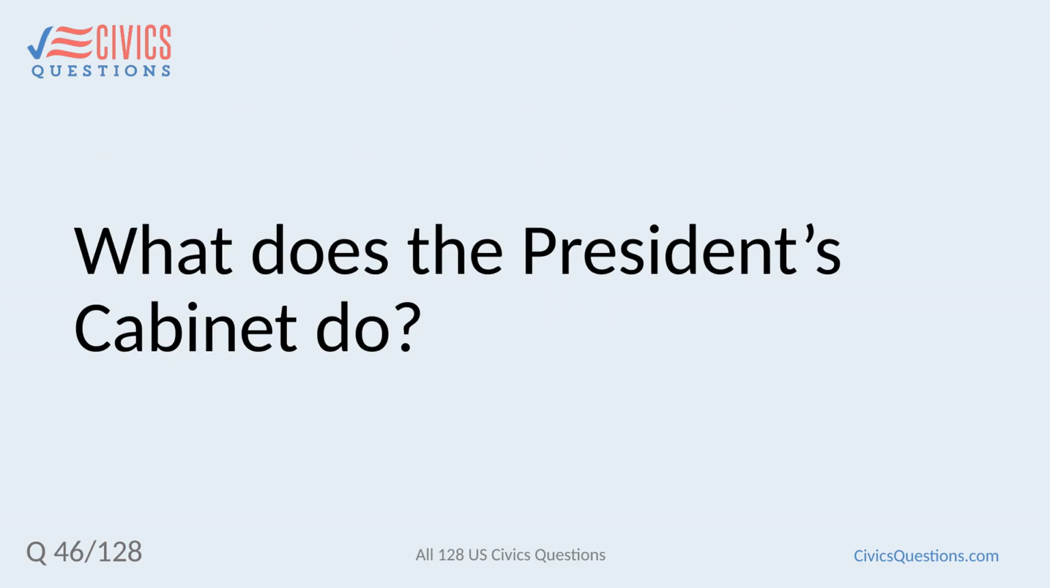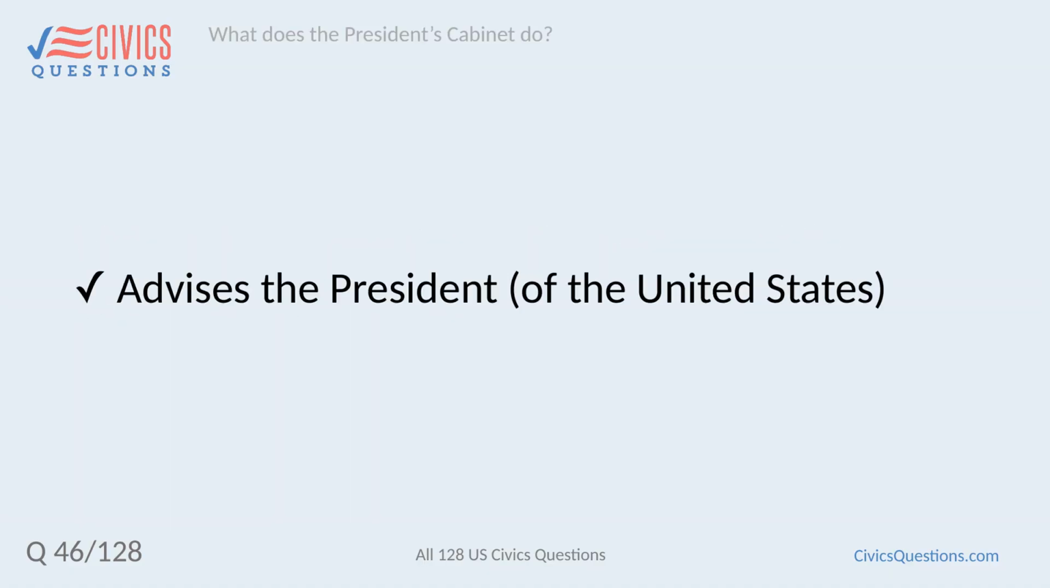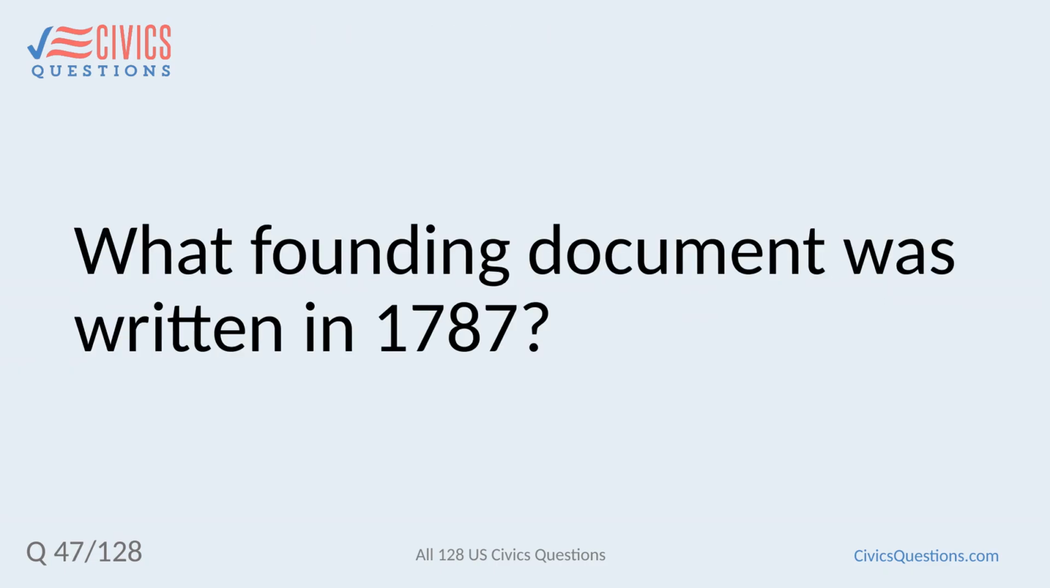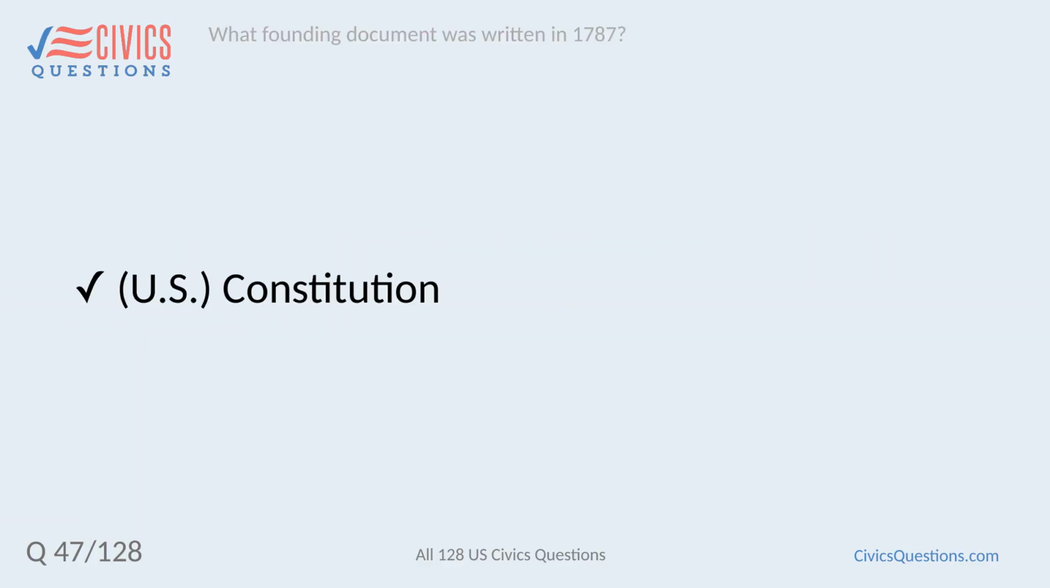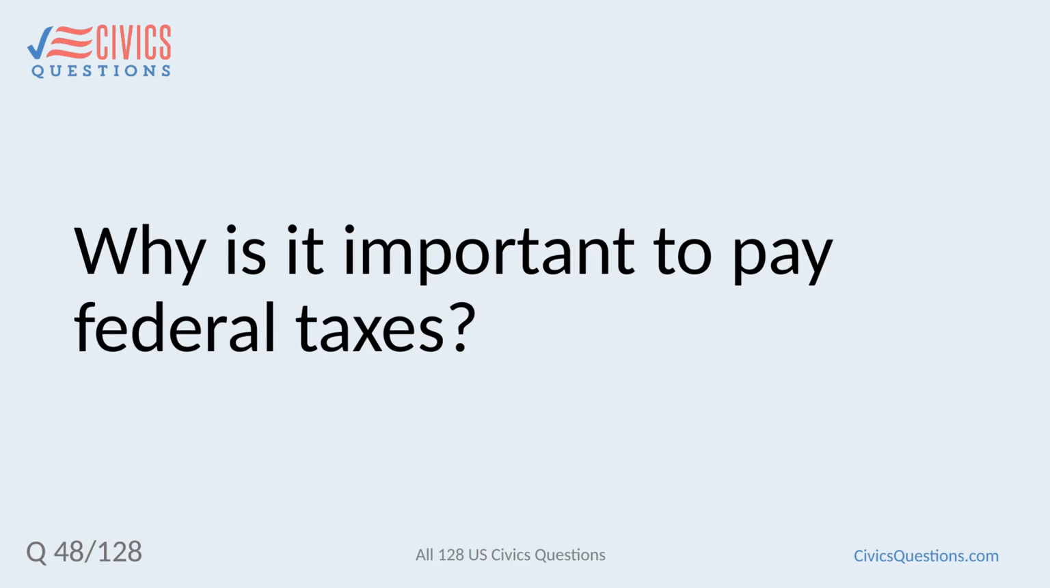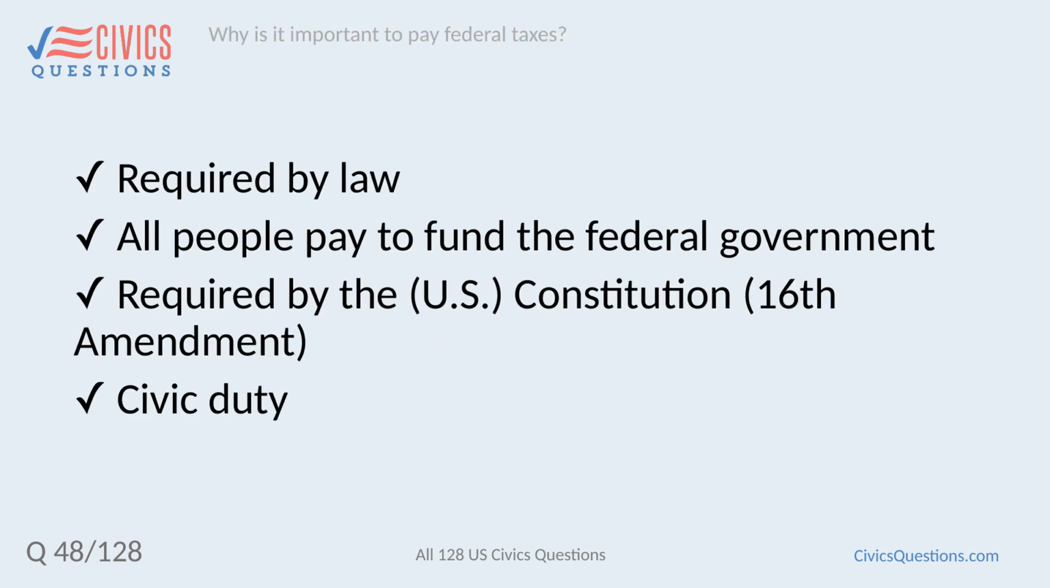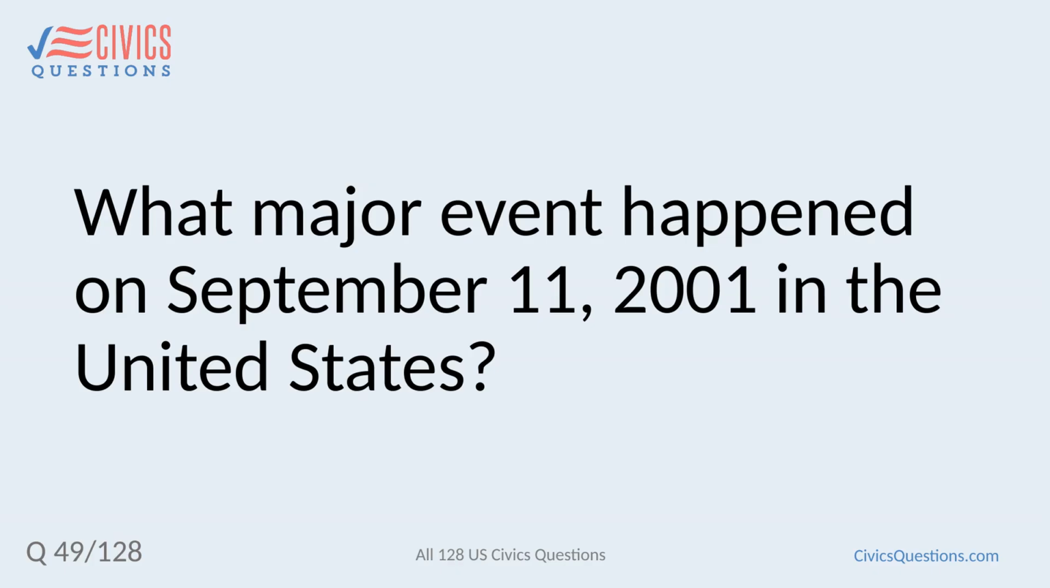What does the President's Cabinet do? Advises the President of the United States. What founding document was written in 1787? U.S. Constitution. Why is it important to pay federal taxes? Required by law. All people pay to fund the federal government. Required by the U.S. Constitution. 16th Amendment. Civic duty.